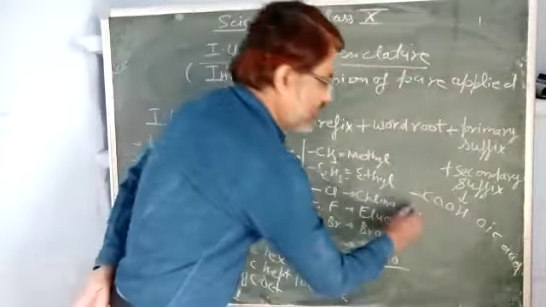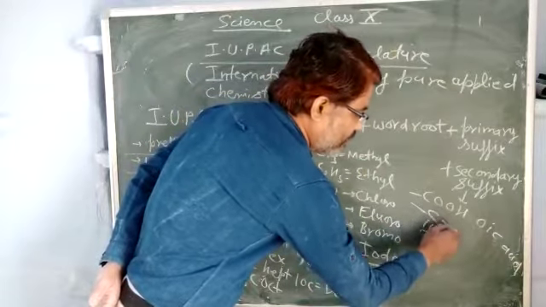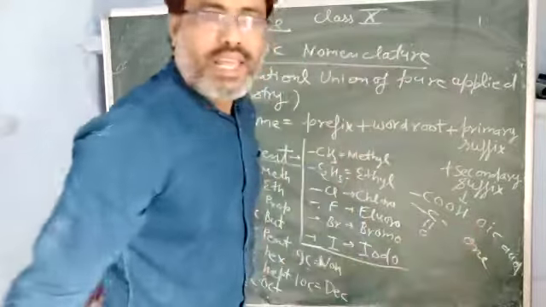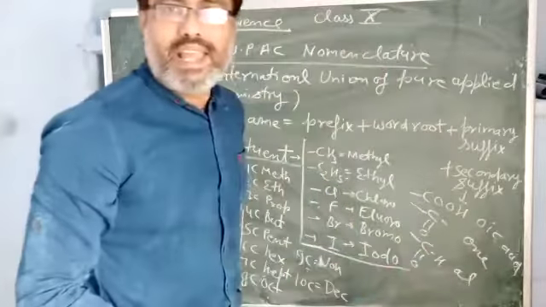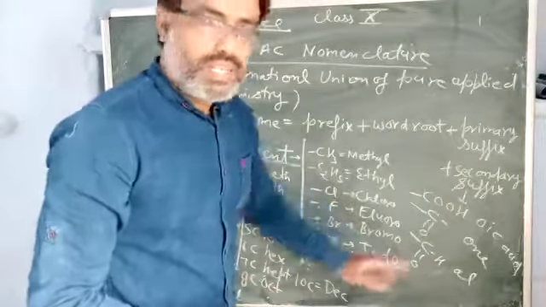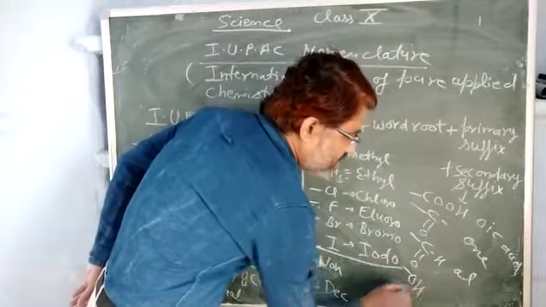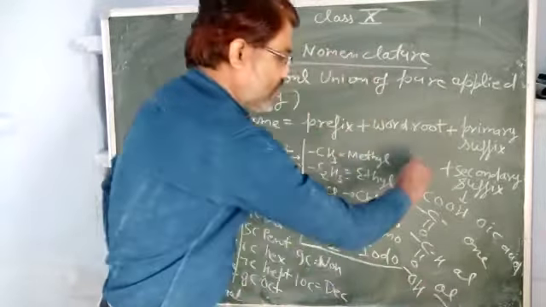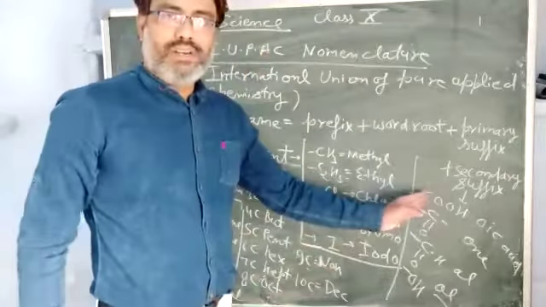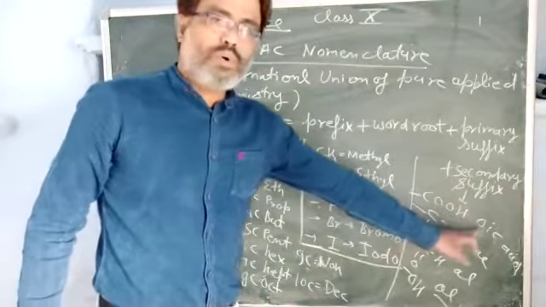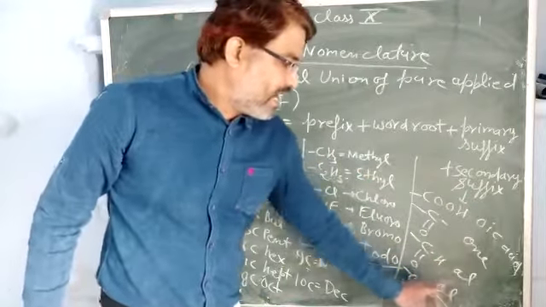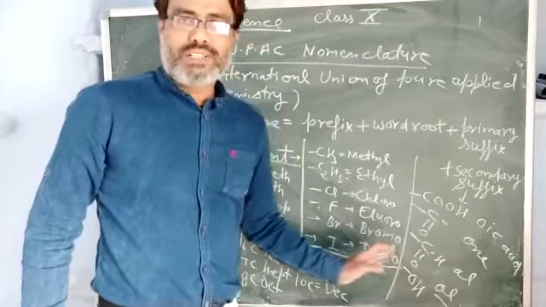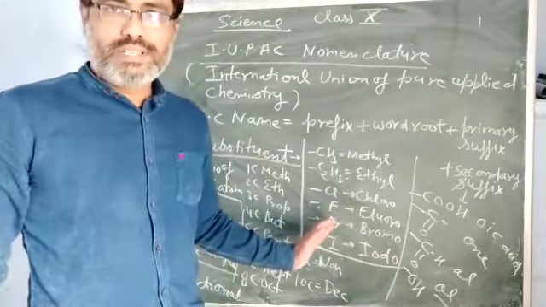Second, suppose we have the CO group. That is the ketone group, so the suffix used is one. And suppose we have the CHO group, so the suffix al is used. That is the aldehyde group. And if we have OH, then the suffix ol is used. So these are the 4 functional groups for which we can give the suffix. For COOH, the suffix is oic acid. For CO, it is one. For CHO, it is al, and for OH, ol. So that was a brief overview of the IUPAC nomenclature. Thank you.